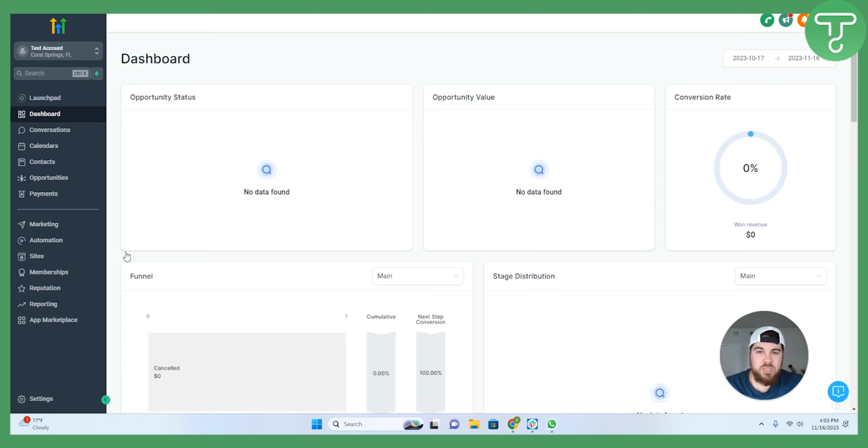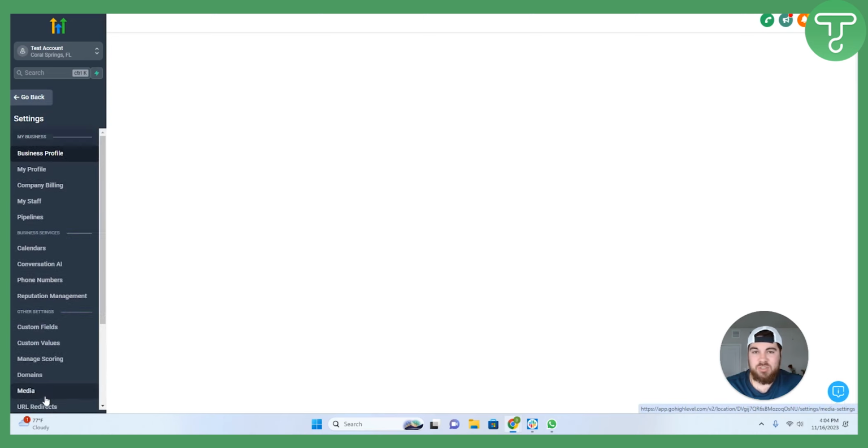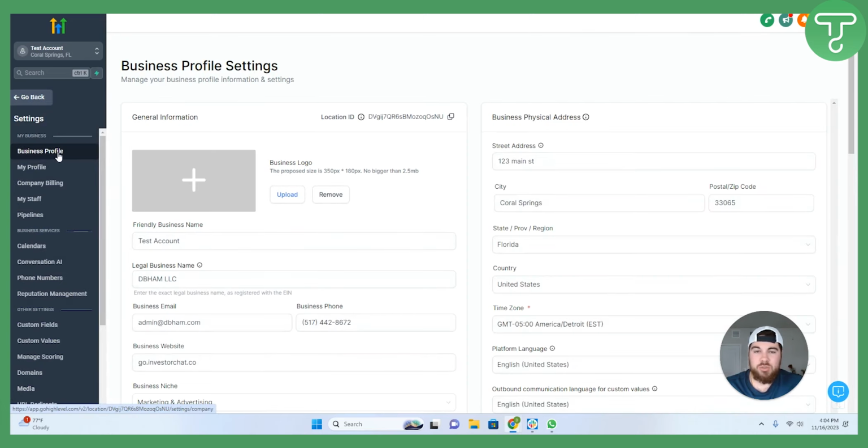Let's jump into the HighLevel platform here. I'm logged in on the main dashboard. We're going to start in settings, which is in the bottom left hand corner. We're going to go to business profile. This is super important to be able to get A2P verified.